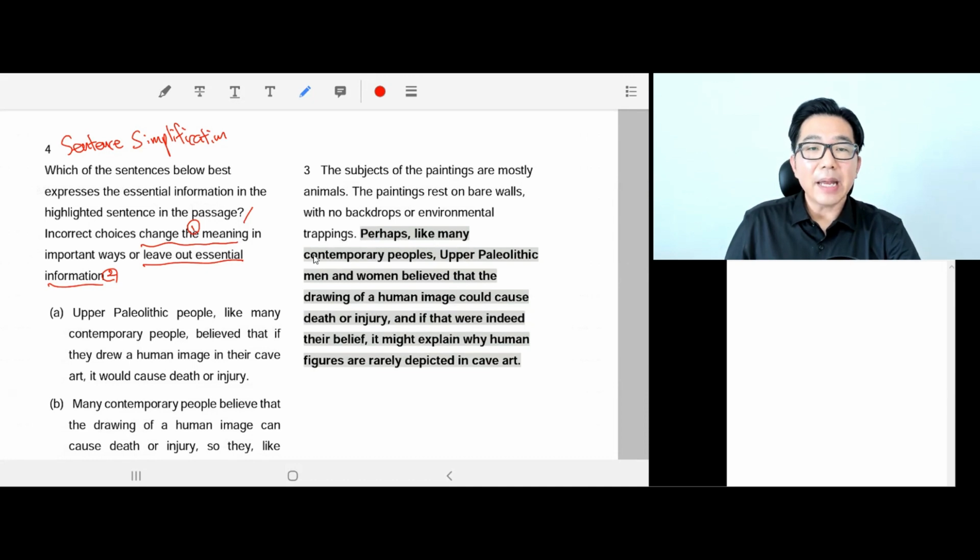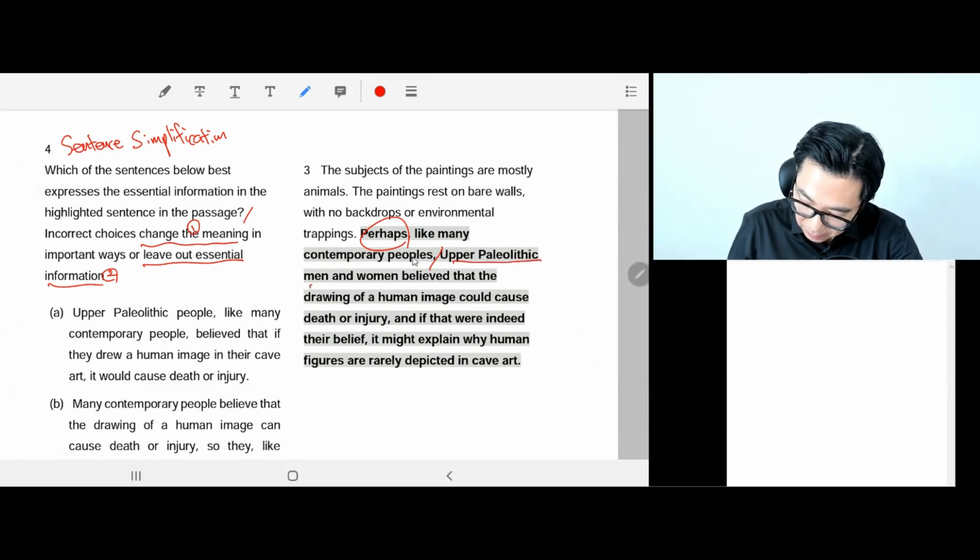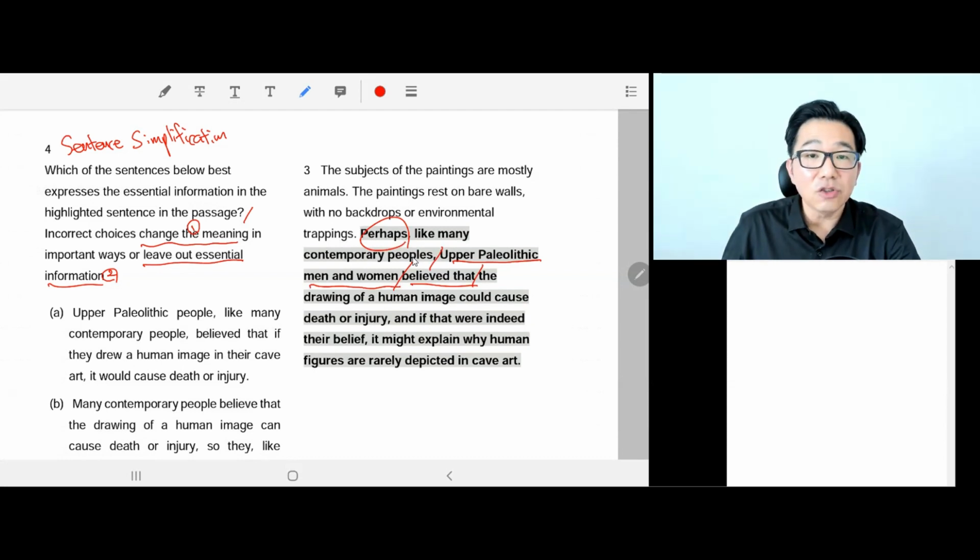Perhaps, like many contemporary peoples, okay, so perhaps means maybe, possibly, like many contemporary people, so we still need the subject. Who are we talking about? Upper Paleolithic men and women, okay, so Upper Paleolithic people believe that, what did they believe? The drawing of a human image could cause death or injury. Okay, so that's the first part,